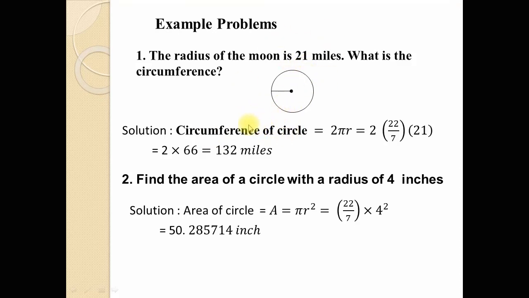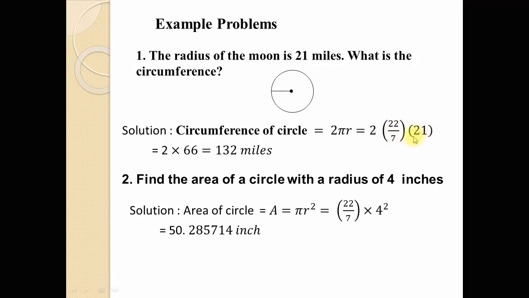So to find the circumference of the moon, we know that the moon is like a circle. So the circumference of a circle is 2 pi r. Now putting the values, 2 multiplied by 22 over 7. 22 over 7 is the value of pi. And dear students, note that, as I have already told you in the previous lecture, pi itself is an irrational number, but 22 over 7 is a rational number. So this is the approximate rational value of pi. So 2 multiplied by 22 over 7 multiplied by 21. 21 is the radius value.